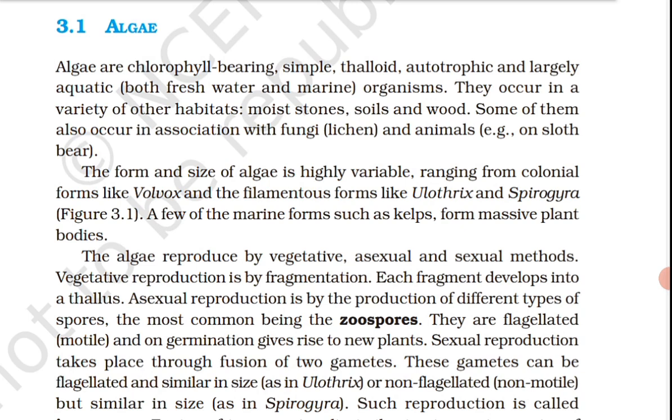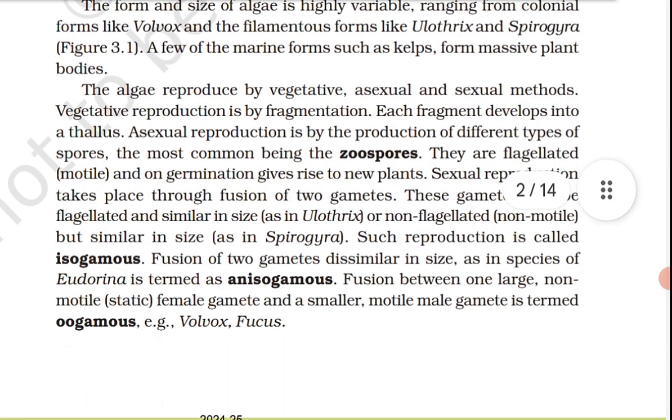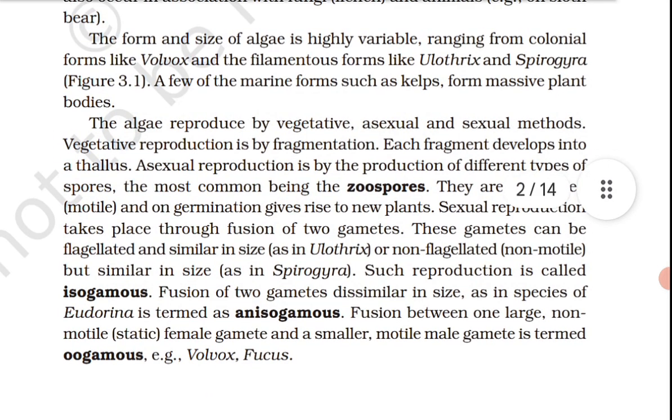Let's proceed further. Algae are useful to man in a variety of ways. At least a half of the total carbon dioxide fixation on Earth is carried out by algae through photosynthesis. Being photosynthetic, they increase the level of dissolved oxygen in their immediate environment. They are of paramount importance as primary producers of energy-rich compounds which form the basis of the food cycles of all aquatic animals.